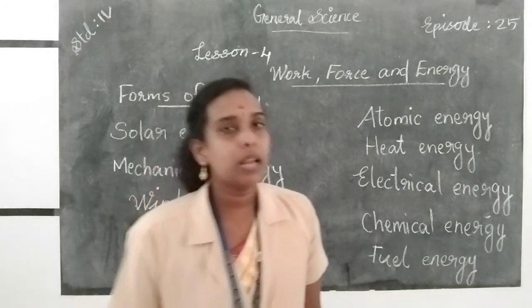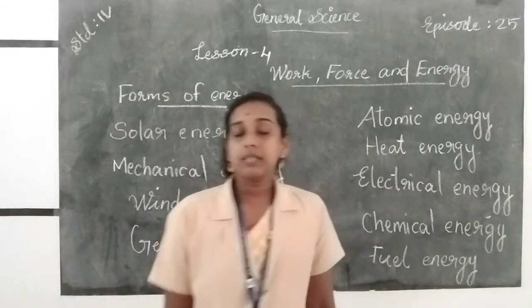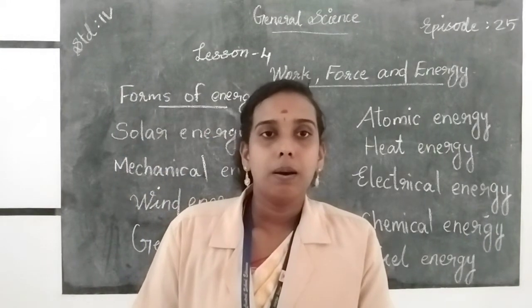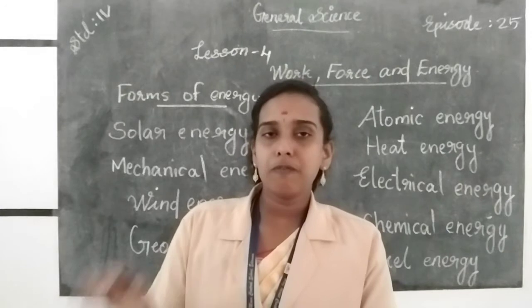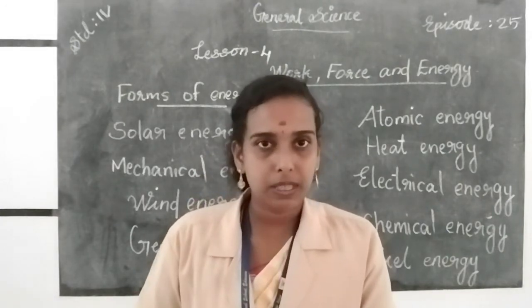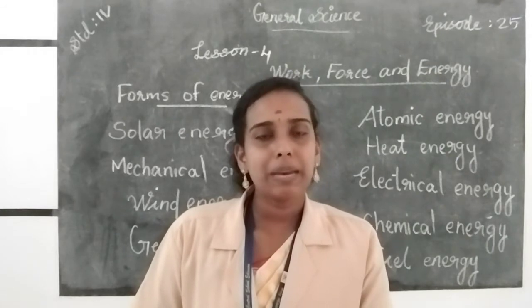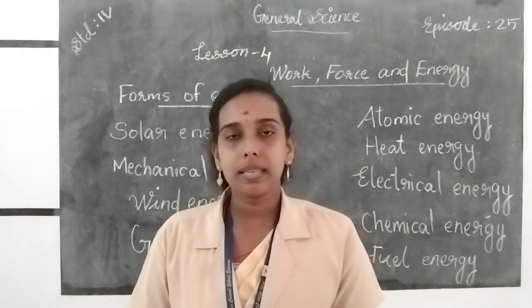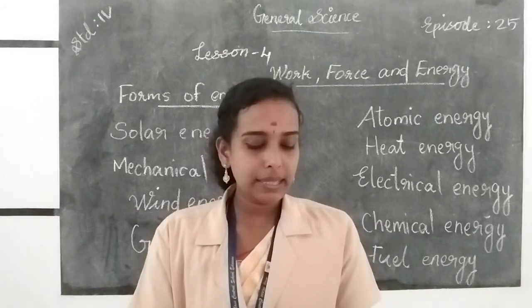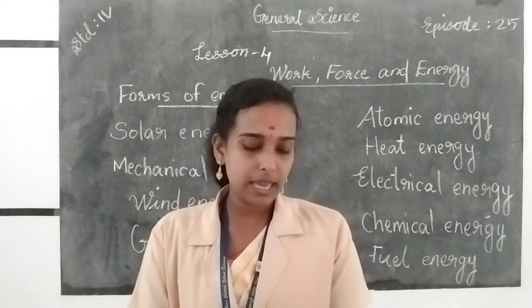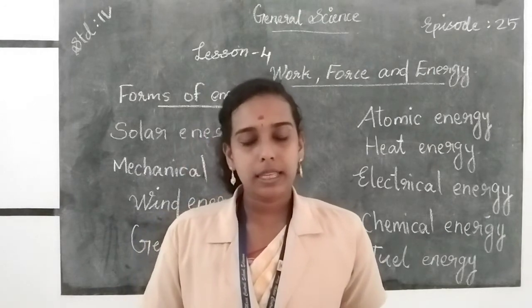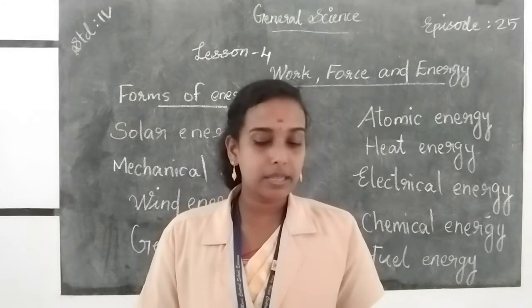So atomic energy is obtained from splitting of atoms. Atoms means, yes, matter is made up of very tiny particles, and these small particles are called atoms. So what do you mean by matter? Matter is anything which occupies space and has mass. Then heat energy. Heat energy is used to change water to steam, cook food and much more. Okay. And next page, electrical energy.